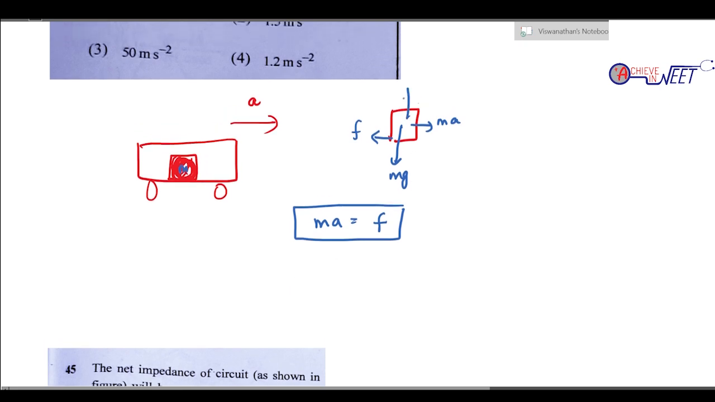And what is friction given by? Friction is given by mu times normal. Friction is given by the formula mu times normal. And normal is balanced by mg in this case. So mu mg. So simply ma is equal to mu mg. M and M cancel. So A is mu times G.